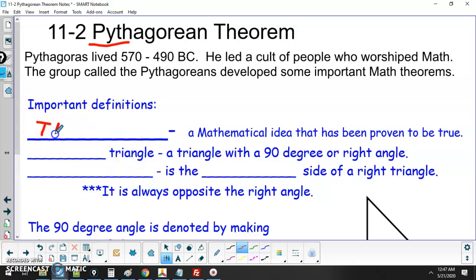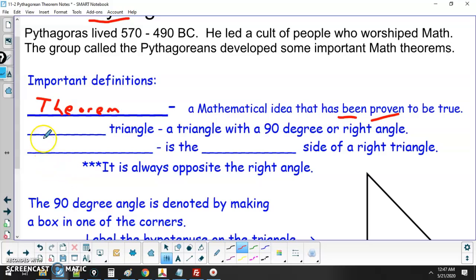Anyhow, here are some important definitions that you guys will need to know. What a theorem is, because this is all about the Pythagorean theorem, and a theorem is just like a theory, but it has been proven to be true. That's the difference. This theorem only applies when you have a right triangle, that's one with a 90-degree angle.